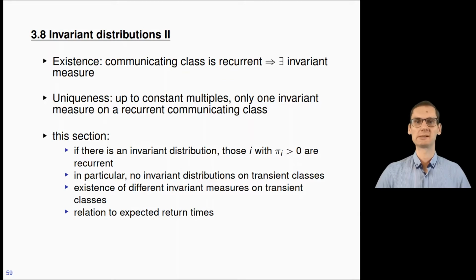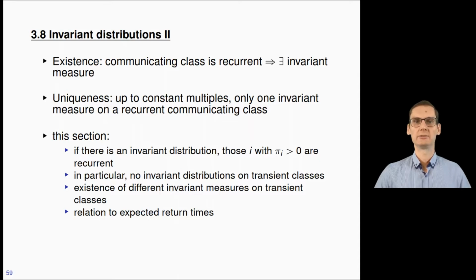This section, as I said, deals mainly with invariant distributions. And the first theorem we are going to show is that if there is an invariant distribution, then those i with pi i positive, so where the invariant distribution has mass, are recurrent. So that's in a sense a partial converse of the existence theorem that you saw. Recurrence implies existence of an invariant measure. Existence of an invariant distribution implies recurrence.